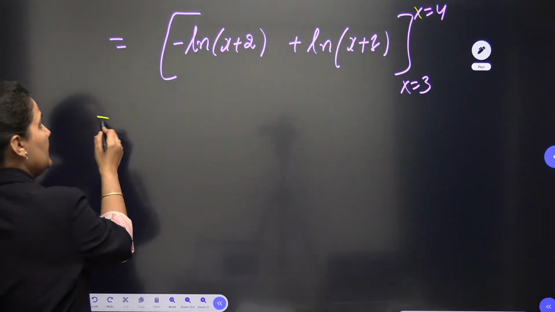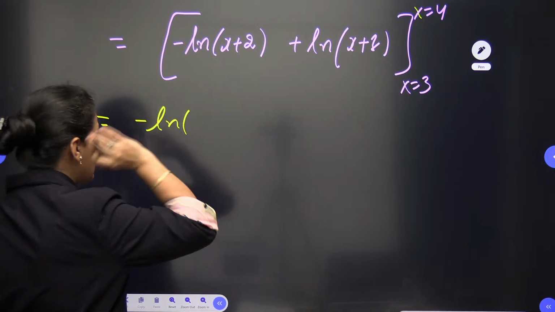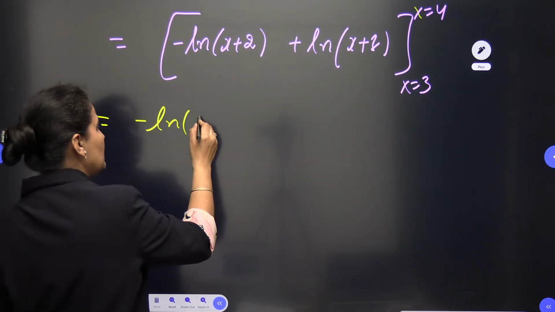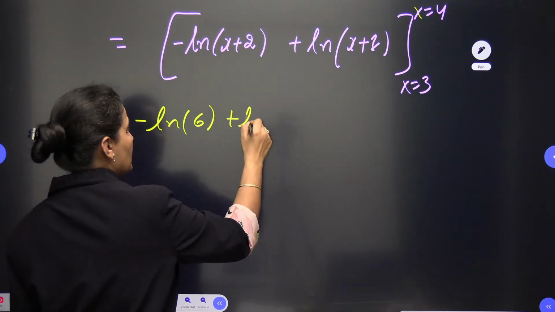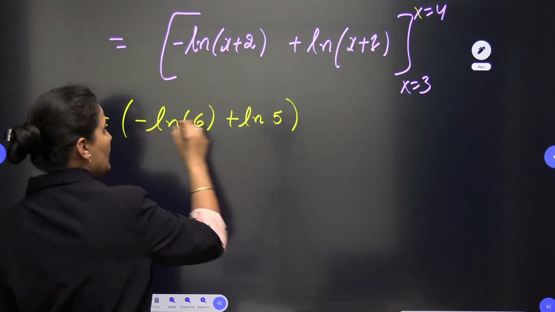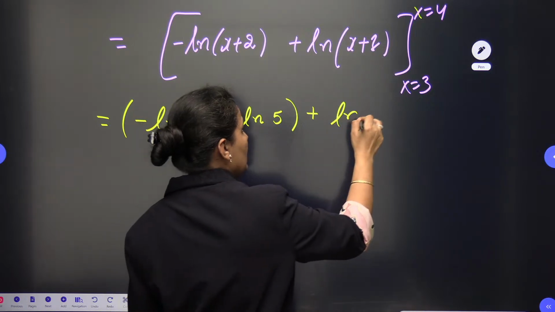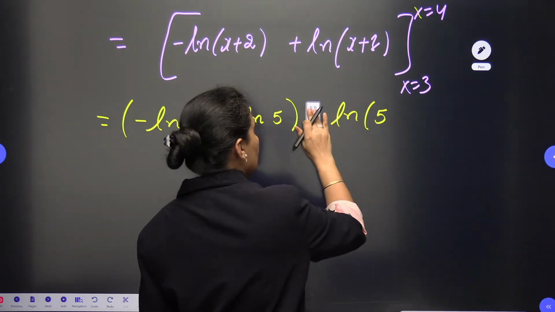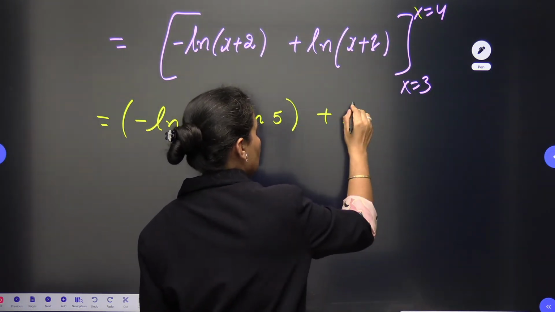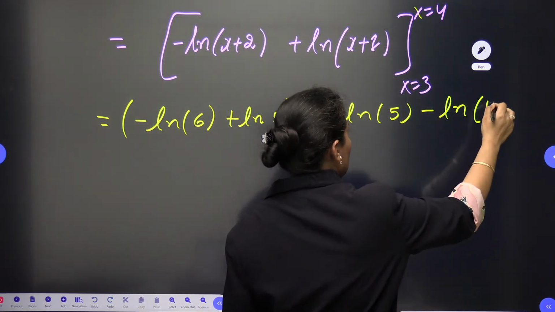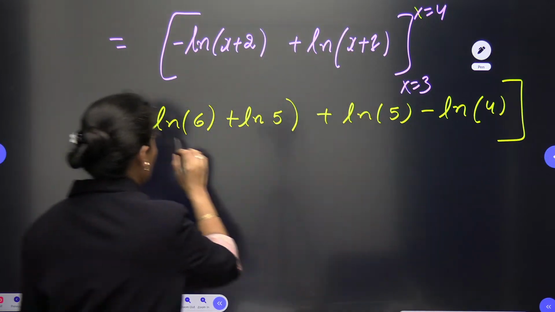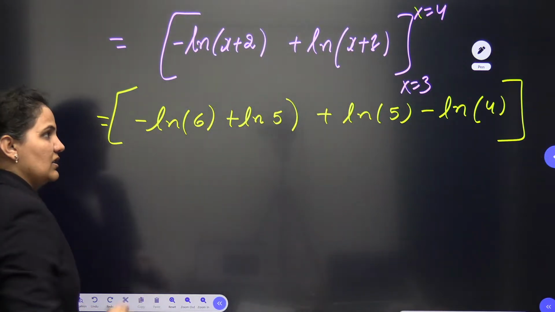When you put it here, it will become minus ln, suppose I am putting 4, so it will be 4 plus 2, 6, and here it will give me minus minus plus ln of 5. When I go for this one, it will become 4 plus 1, 5, and here you can go for minus ln of 3 plus 1, 4. So like this you can approach the things.